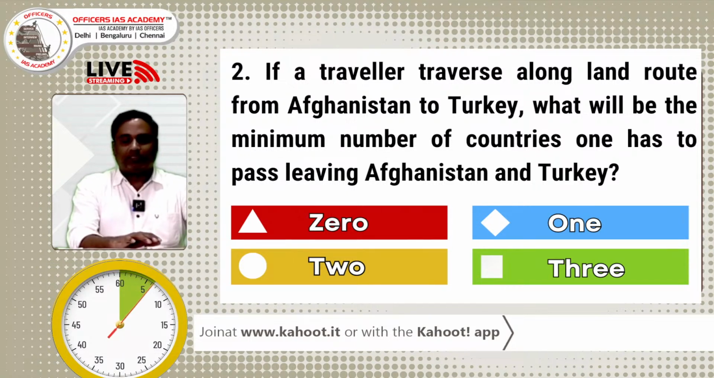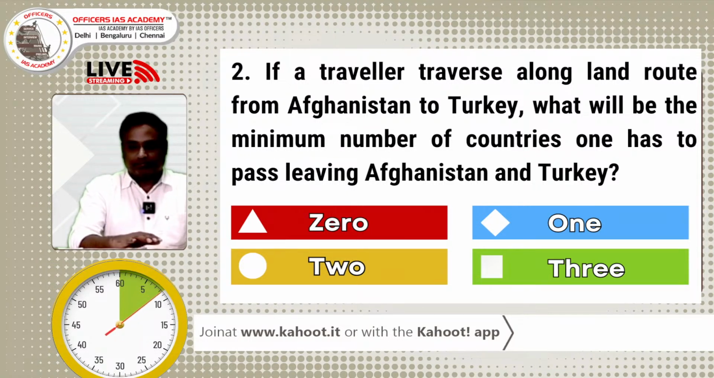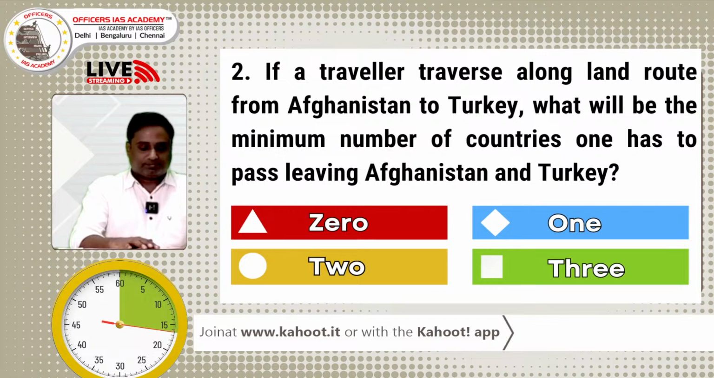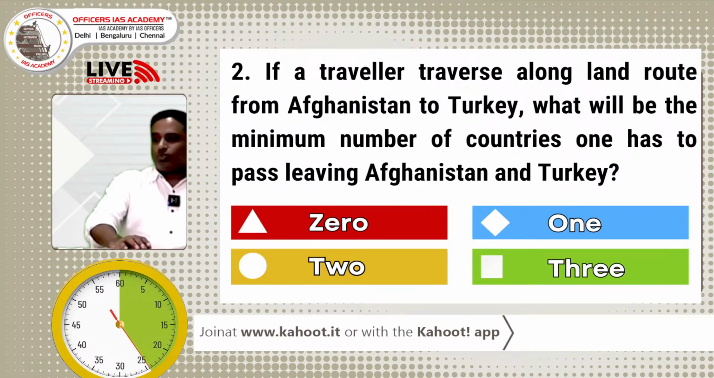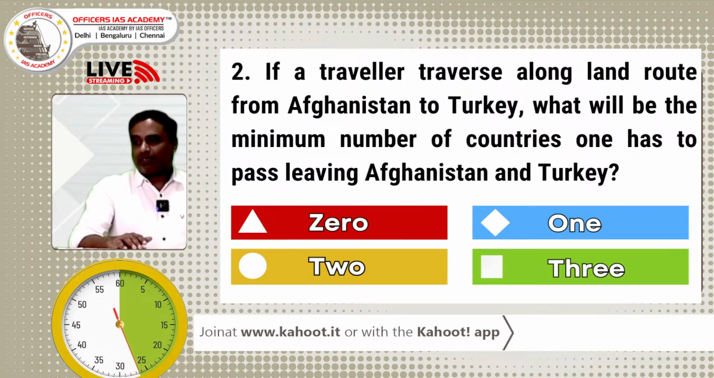The second question will have 30 seconds and 1 point. This is a map based one. You have to imagine the map and find out your answer. 15 seconds to go. More than 15 people have given an answer. Last 10 seconds.